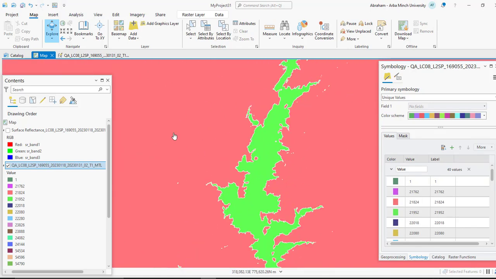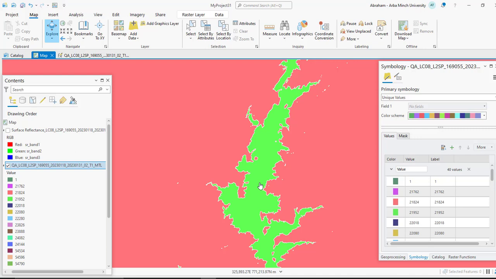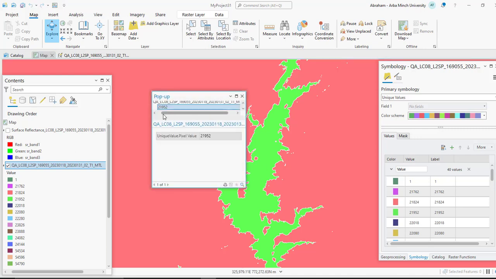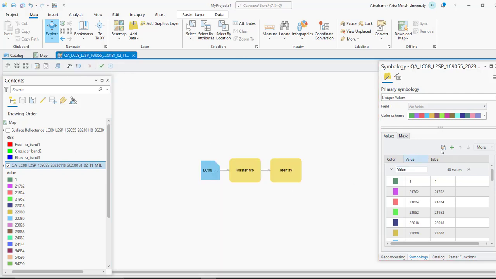If you identify these pixels which represent the land feature, it is similar with the first one. Again, for water body, you can see it has similar pixel value, and so we are going to use the remap function similar to the first step.